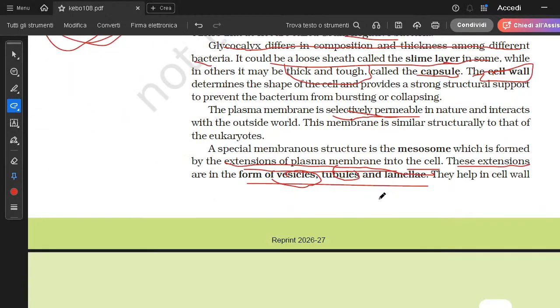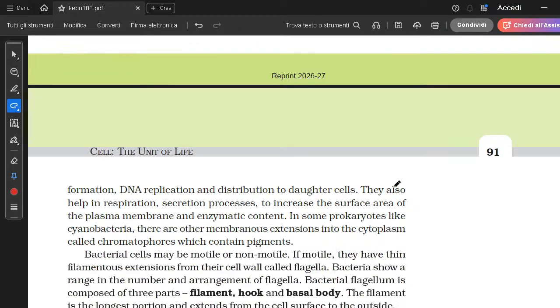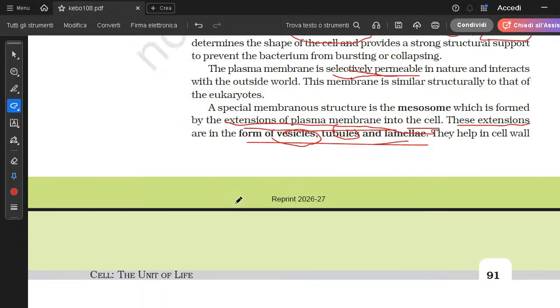And the lamellae help in cell wall formation. Just look at all these functions: cell wall formation, DNA replication, distribution to daughter cells, and they also help in respiration and secretion processes, and increase the surface area of the plasma membrane and enzymatic content. So the mesosome is one of the most important structures in a prokaryotic cell.